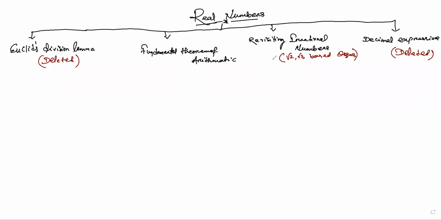√2, √3 बेस्ट क्वेश्चंस, इसको हम लोग बोलते हैं रिवीजिटिंग इरेशनल नंबर, √2, √3 बेस्ट क्वेश्चंस जो भी हो. चलो फिर प्रोसीड करेंगे. Let us proceed for this fundamental theorem of arithmetic. We don't need this Euclid's division lemma part, so we are going for this.